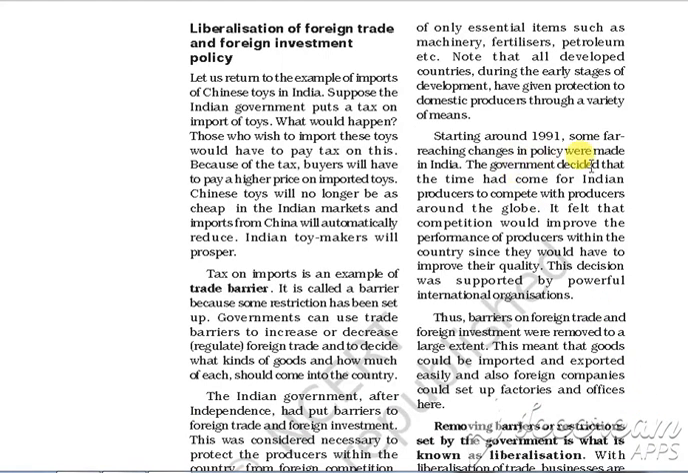The government decided that the time had come for the Indian producer to compete with producers around the world. From the 1950s and 60s to 1990, Indian businessmen and industries have grown much, and now the government recognized that Indian producers are strong enough to compete with producers around the world. It felt that competition would improve the performance of producers within the country since they would have to improve their quality, and they would also learn new technology of production.